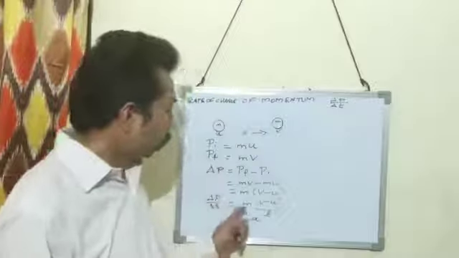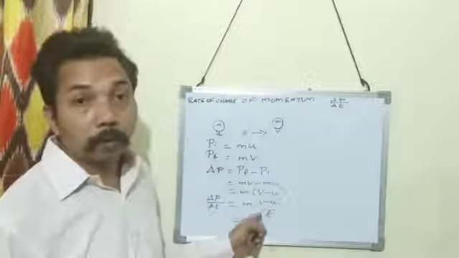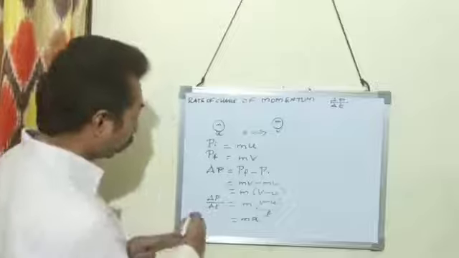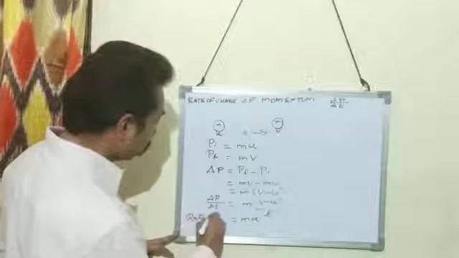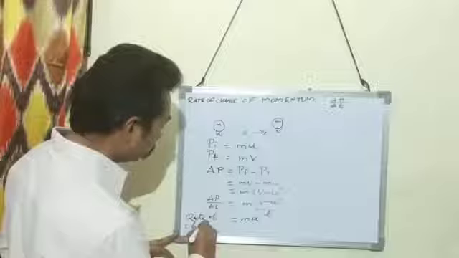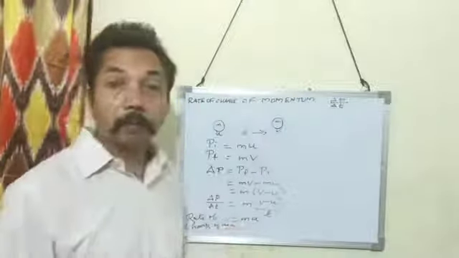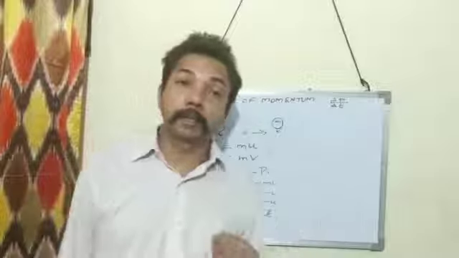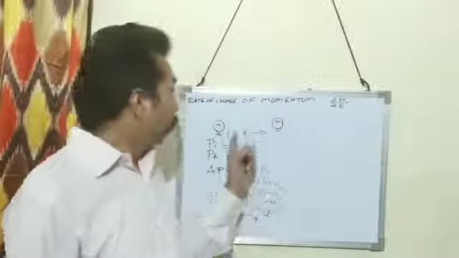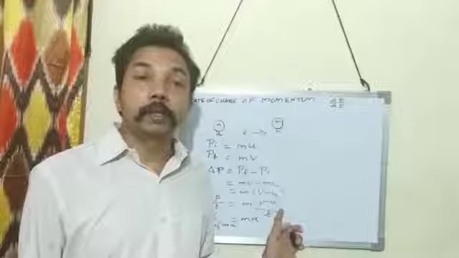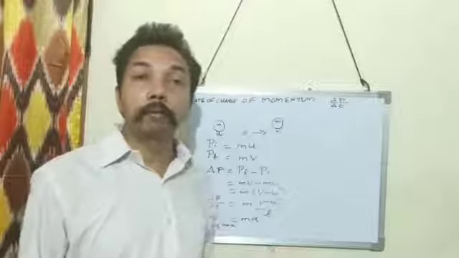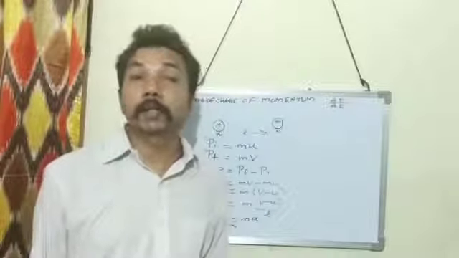So we get: rate of change of momentum is equal to the product of mass and acceleration.